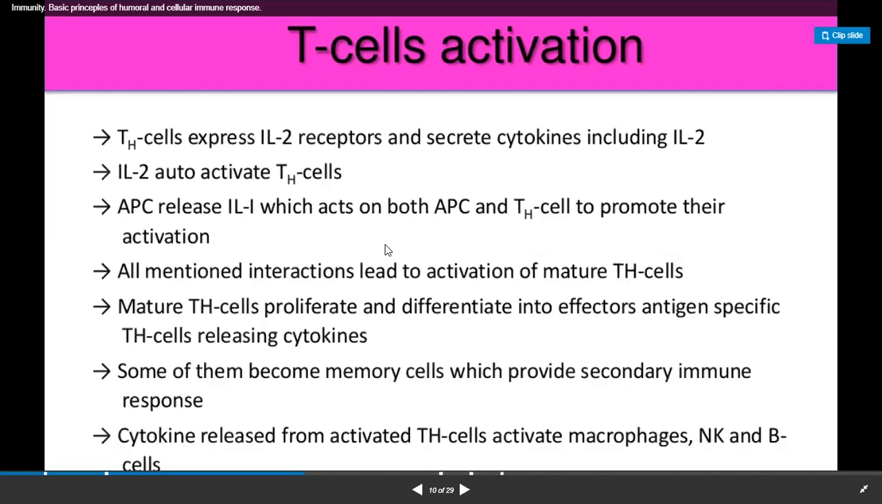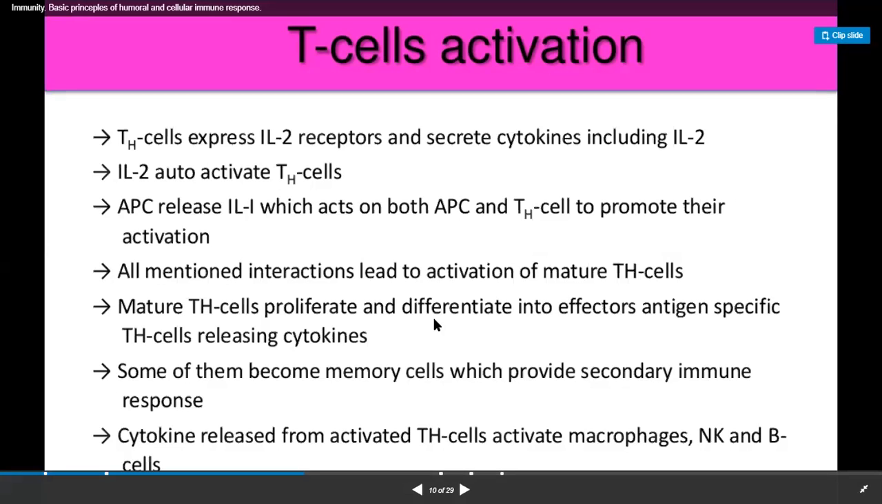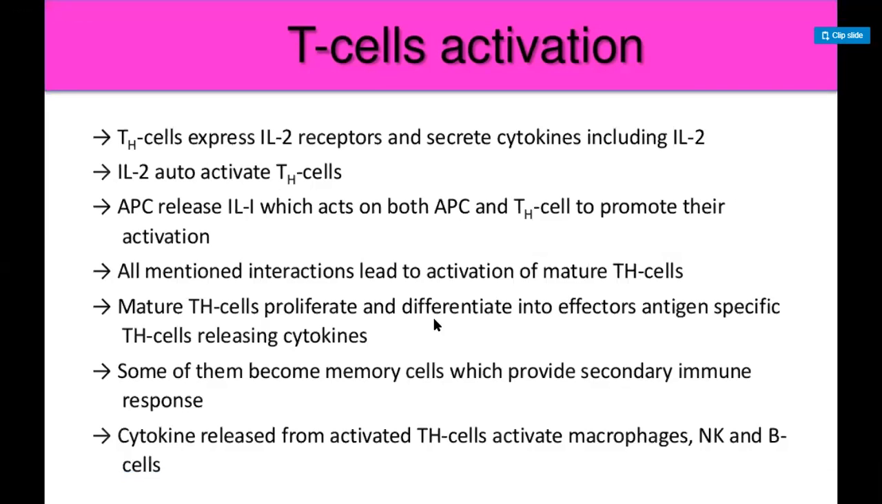the mature T cells proliferate. Okay, they proliferate, and after proliferation, they go to differentiation mode. They differentiate into effector T cells. Okay, and some of the T cells can also differentiate into memory cells, which have memory for the same antigen when the same antigen arrives into the human body. Okay.